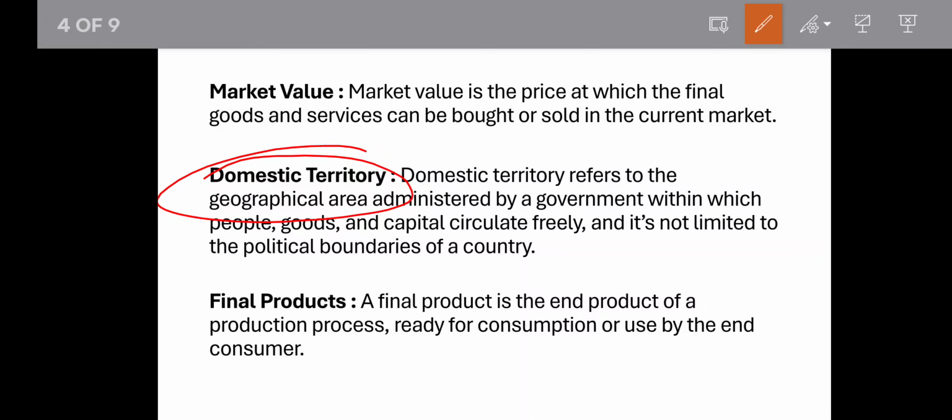Okay. Next, final product. What is final product? I will explain it later. But for now, final product is the product. A final product is the end product of a production process ready for consumption or use by the end consumer. Okay. So final product is a product which is not further produced, which is consumed by the consumer.